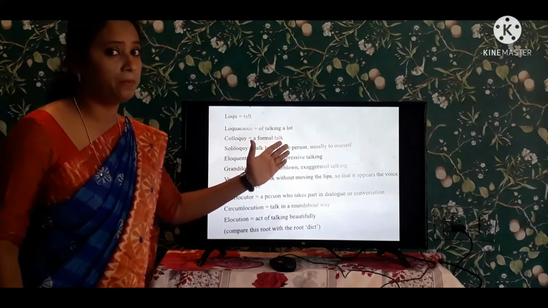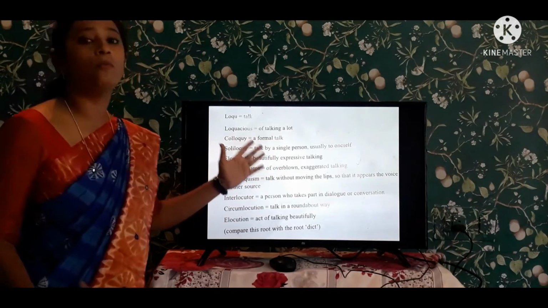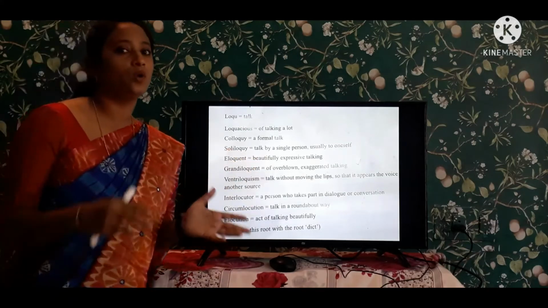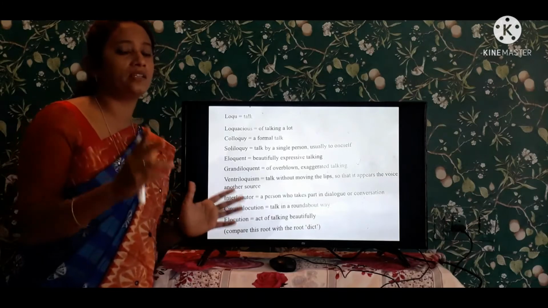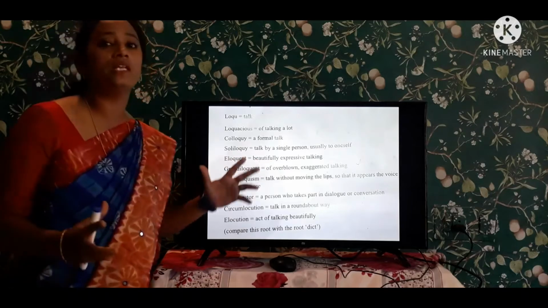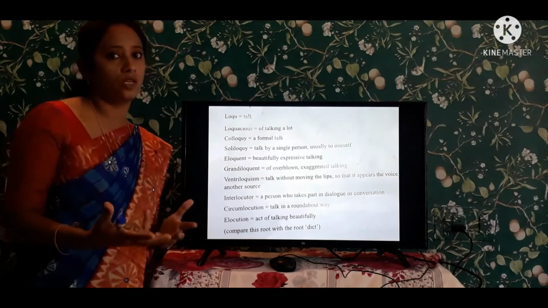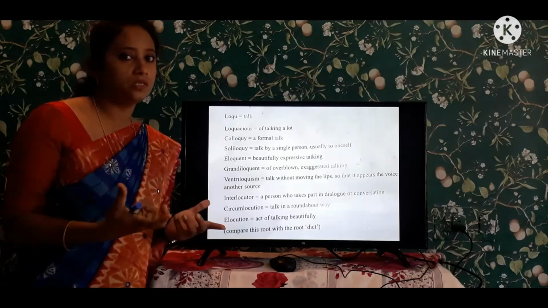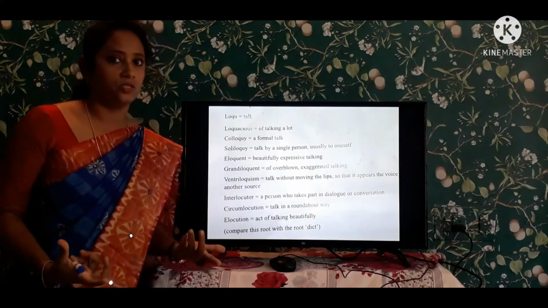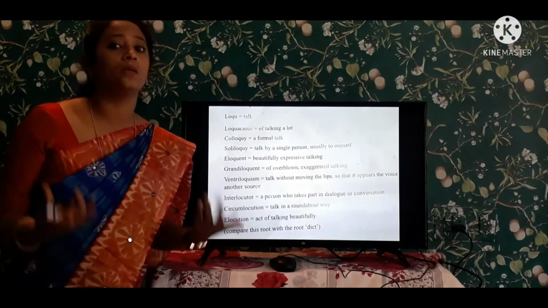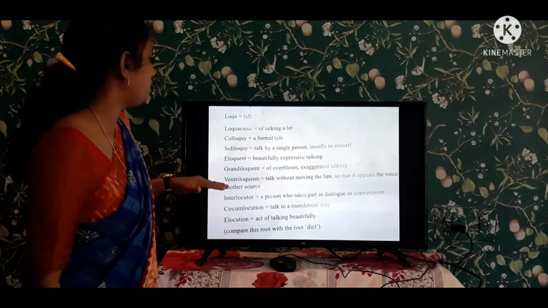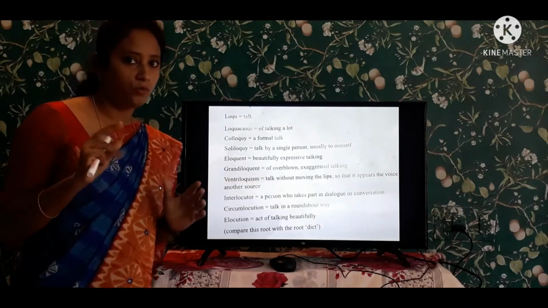And this is the second set that we are having for this root word. Loquacious, talking a lot. Many people talk a lot. Colloquy is a formal talk. In interviews, we give formal talk. And soliloquy, talk by a single person on a stage. Only one person is acting on the stage and he is talking with himself. And next one is eloquent, beautifully expressive. Beautifully expressive talking, given by expressions. With their expressions, they talk beautifully. And grandiloquent is overblown with their body language. It mainly depends on their body language, the style in which they give the speech. And next, ventriloquism, talking without moving his lips.